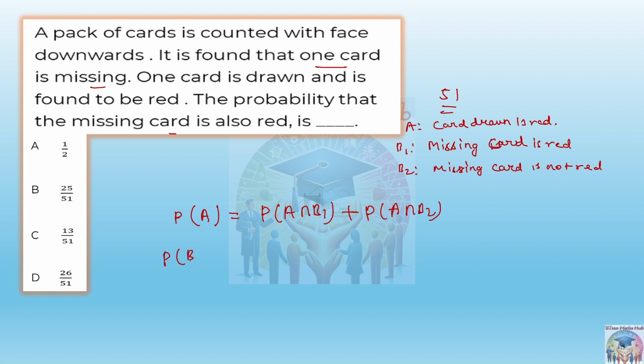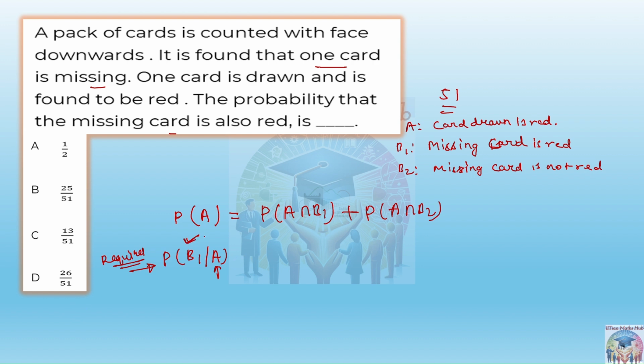probability of B1 given A means the drawn card is already red. Now you have to find the probability of whether the missing card is red or not. Similarly, this is the requirement. Option B is correct. Good.